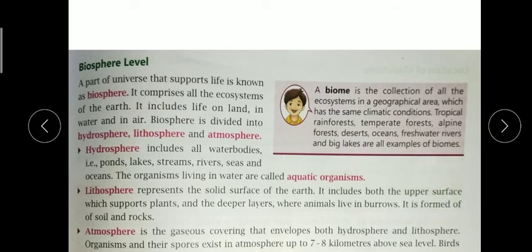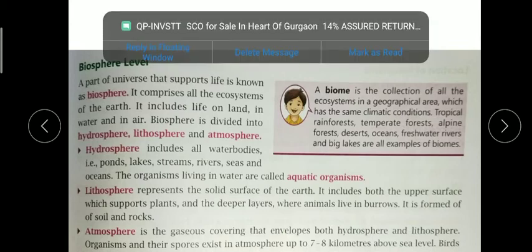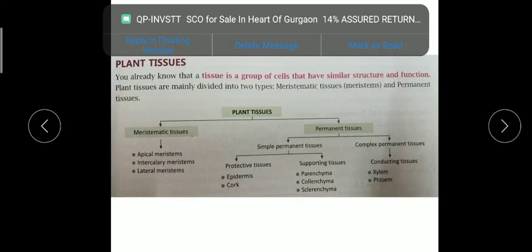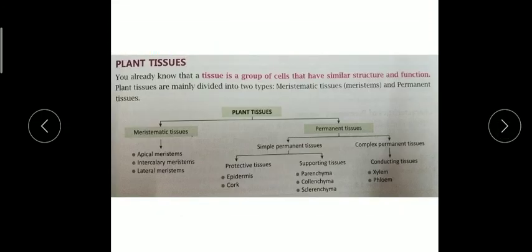Biomes means where the living organisms interact with the non-living and survive there. So you can easily understand. Now the next one is plant tissue. So now I am going to start plant tissue.